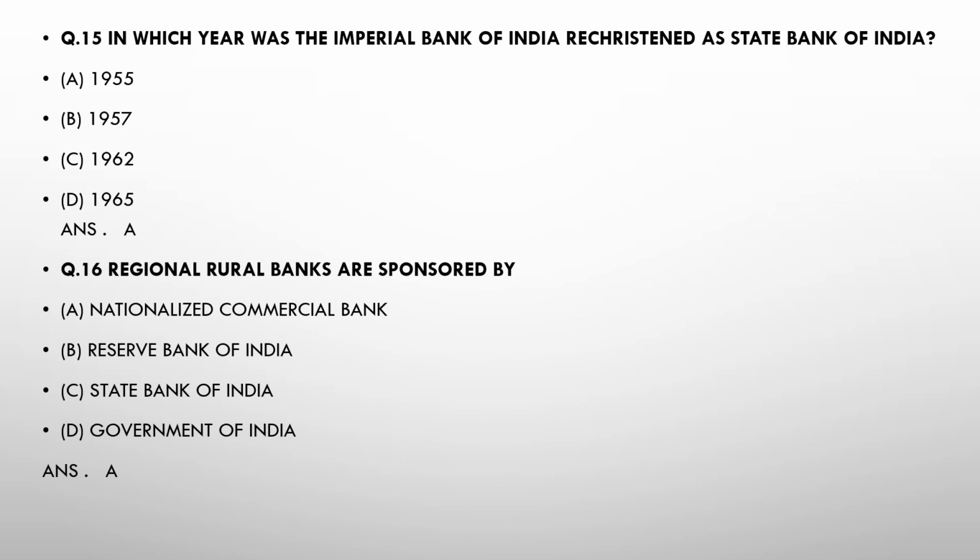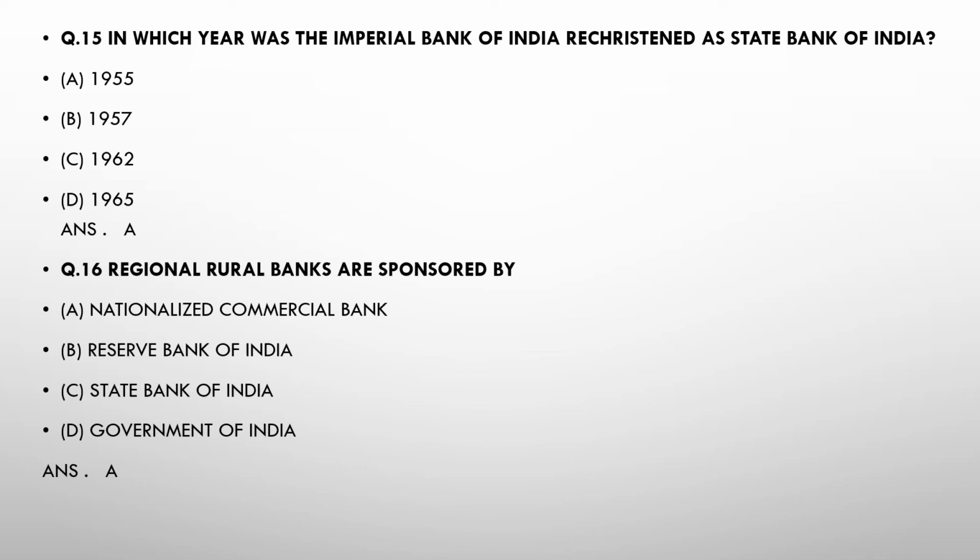Now moving on, question number 15. In which year was the Imperial Bank of India recharted as the State Bank of India? So here are the four options: A 1955, B 1957, C 1962, D 1965. So the answer is A, 1955.